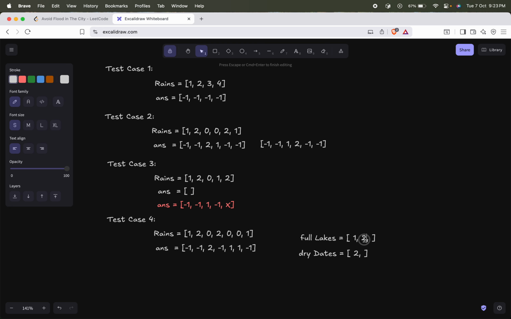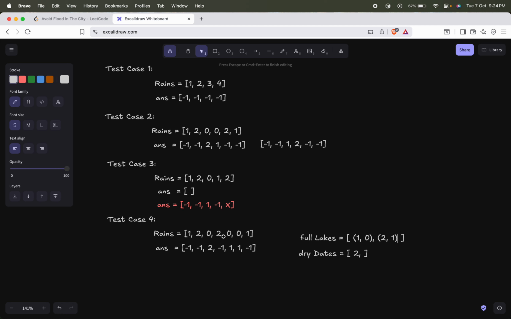In order to see that, when was 2 filled? I filled lake 2 on day 2, so I will also keep track of when each lake was filled. Lake 1 was filled on day 0, the 0 index day, and lake 2 was filled on day 1.